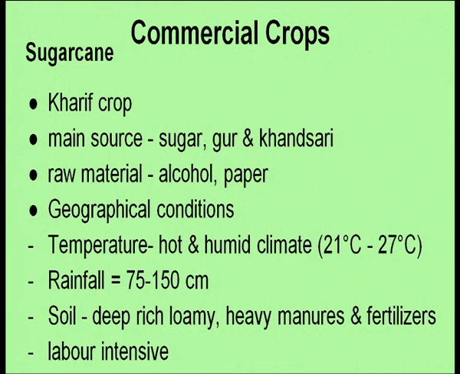So, sugarcane is a kharif crop, and it's a main source of sugar, gur and khandasari. It also acts as raw material for alcohol and paper. The geographical conditions required for growing sugarcane are a hot and humid climate, and a little larger amount of rainfall, that is 75 to 150 centimeters. Deep, rich, loamy, heavily manured and fertilized soil is required, and it requires lots of labor. So, it is a labor intensive commercial crop.